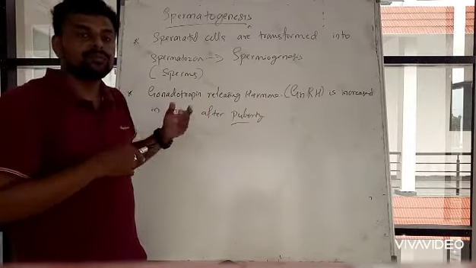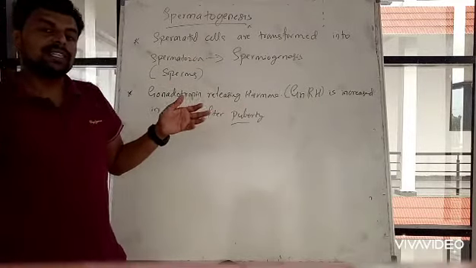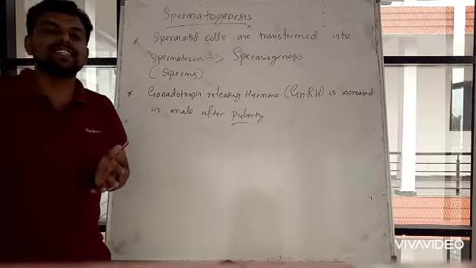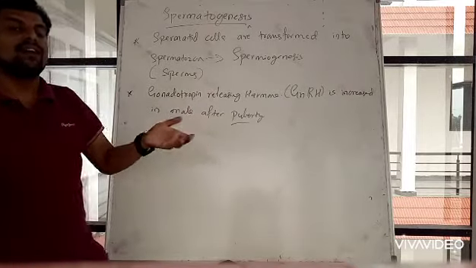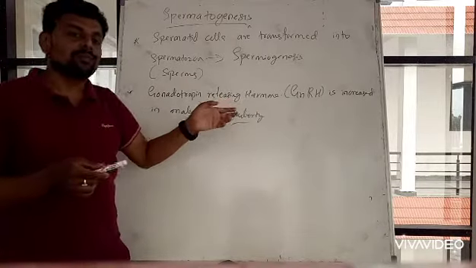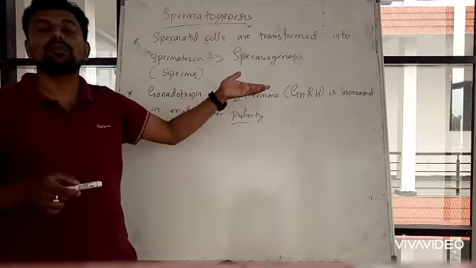This hormone is increased only after puberty. After puberty, secondary sexual characteristics arise in the male, for example formation of beard and moustache, and the process of sperm formation.